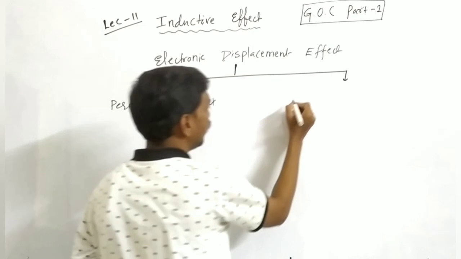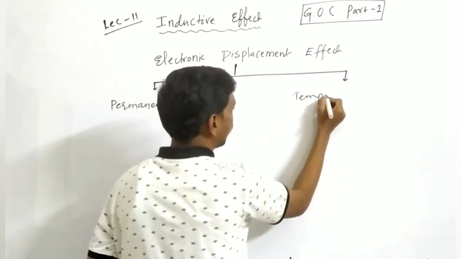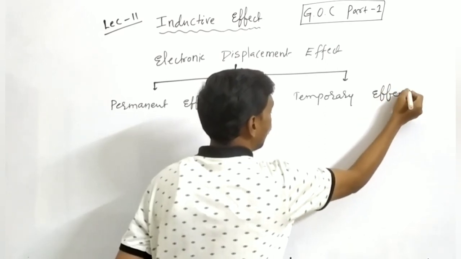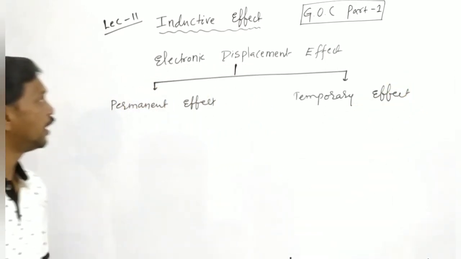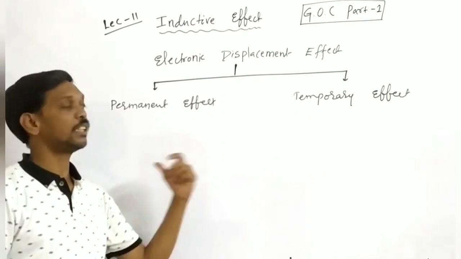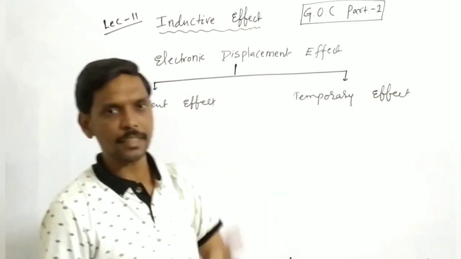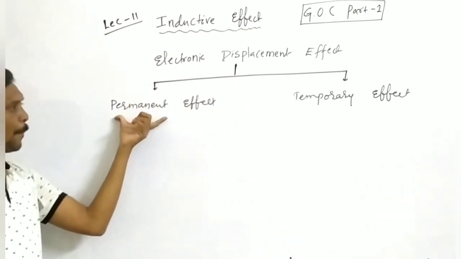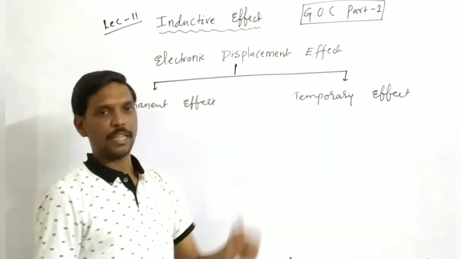Second one is temporary effect. Temporary effect means if shifting of electrons takes place, it happens in presence or in absence. First one permanent and second one temporary.